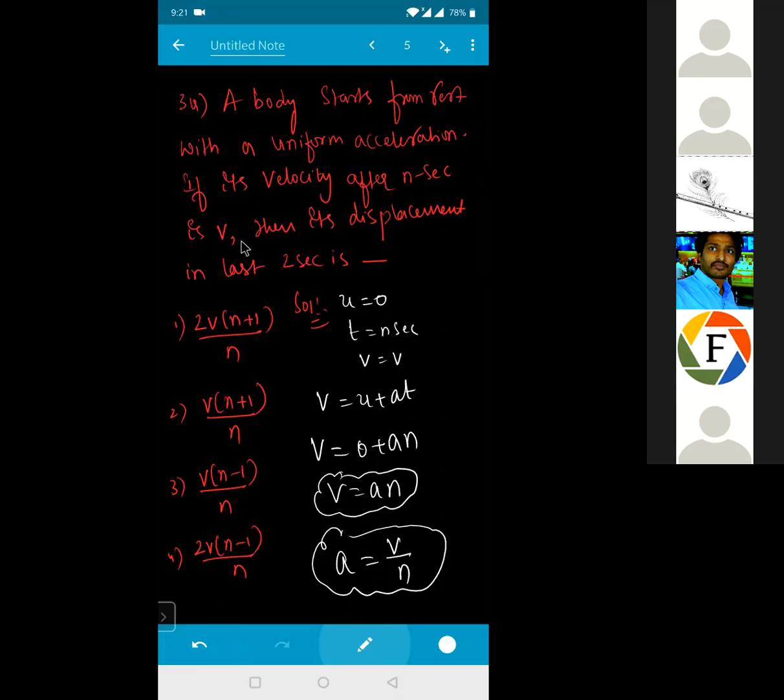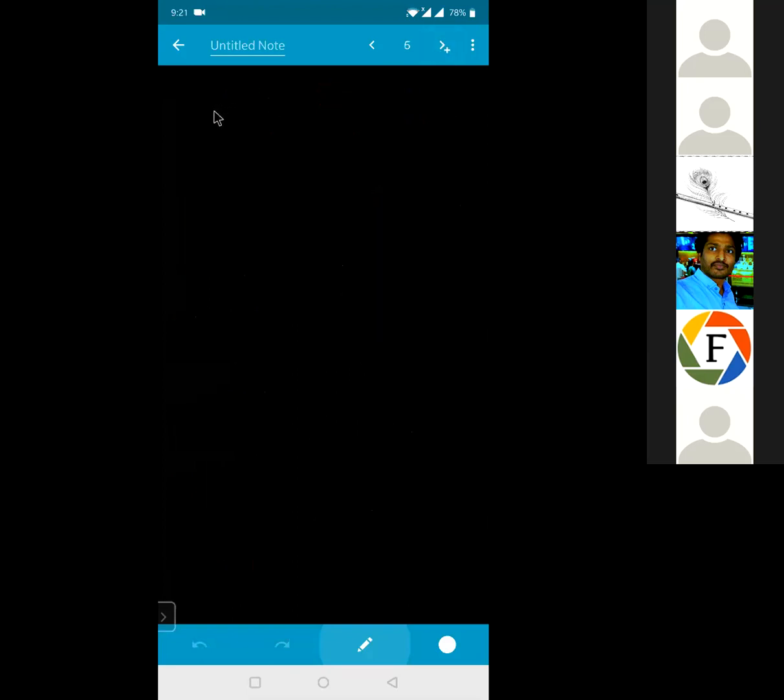So a body starts from rest with uniform acceleration. If its velocity after n seconds is v, then its displacement in the last 2 seconds will be equal to how much? How do you calculate the distance in the last 2 seconds, beta? You need to calculate the distance in the first n seconds. For the first n seconds, Sn is equal to how much for me? Half into a into n square. Therefore, for straight line motion, distance and displacement will be the same.